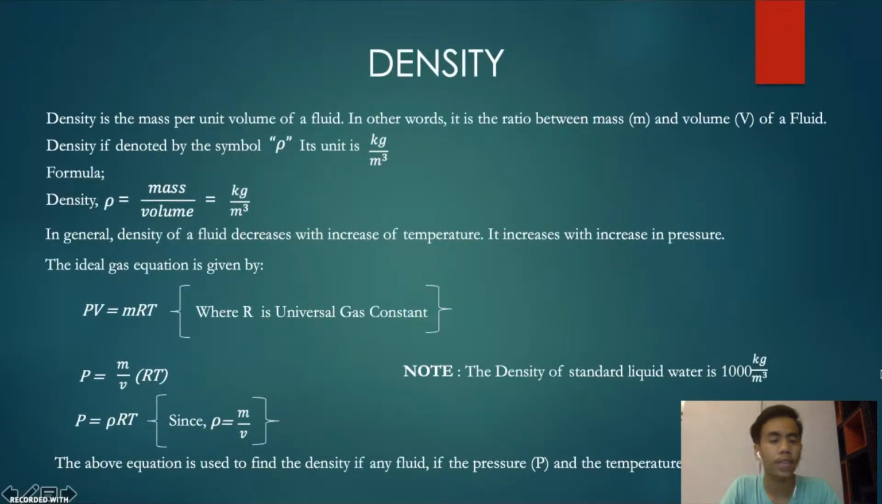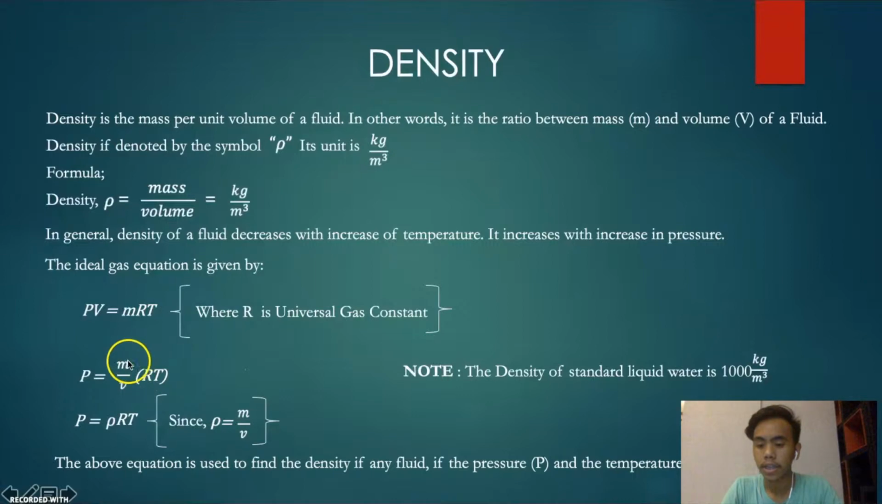So let's go with the density. Density is the mass per unit volume of a fluid. In other words, it is the ratio between mass and volume of a fluid. Density is denoted by the symbol rho, and its unit is kilogram per meter cube. Here's the formula: density equals mass over volume.